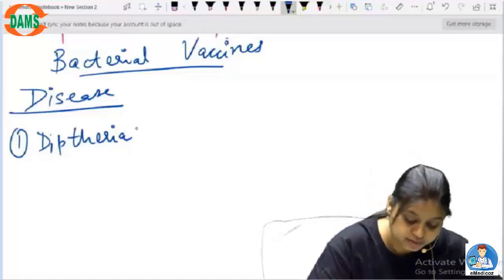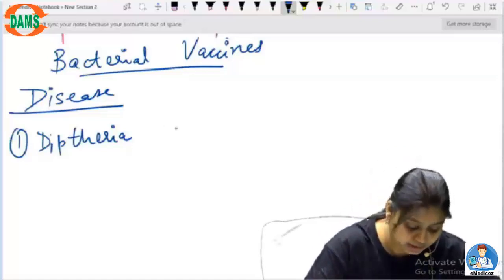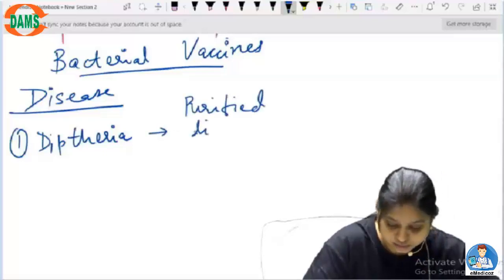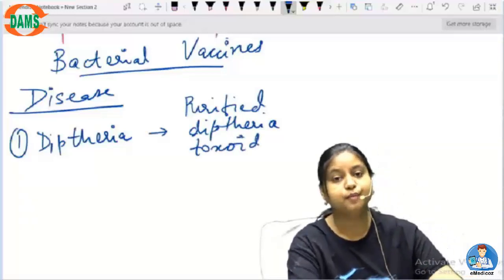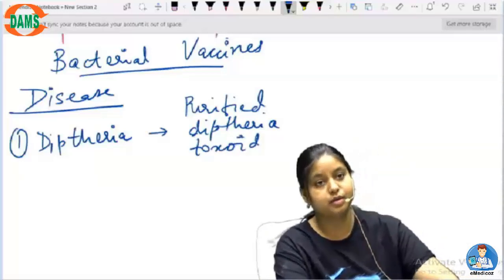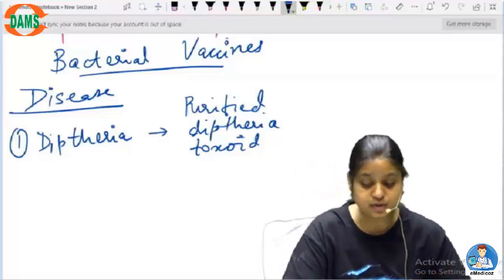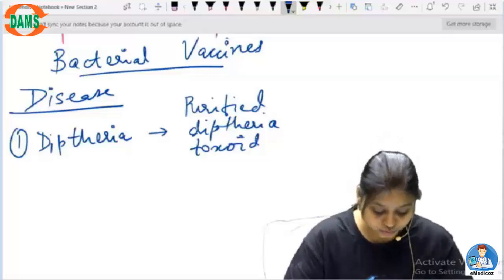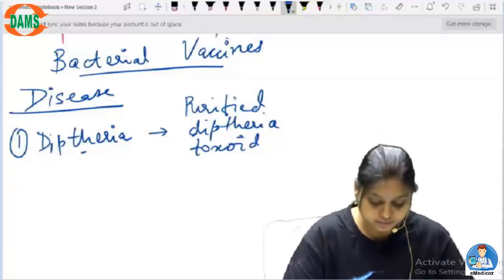So one of them is diphtheria, and the vaccine is purified diphtheria toxoid. Okay, so purified diphtheria toxoid. This is very, very important that you go through all the kinds of vaccines we have gone through.